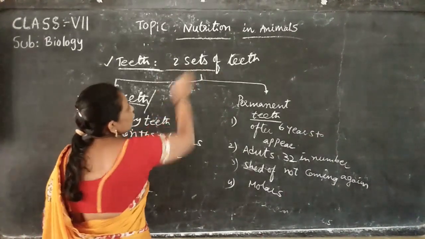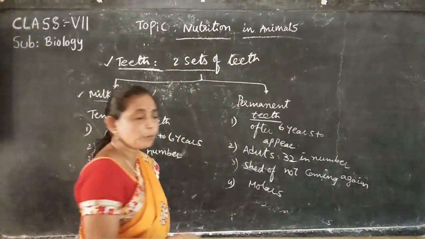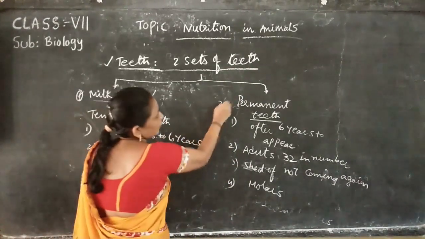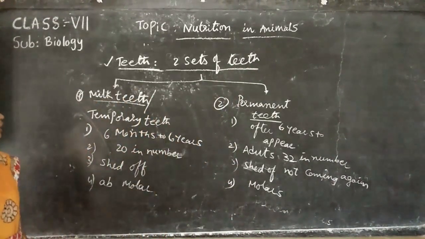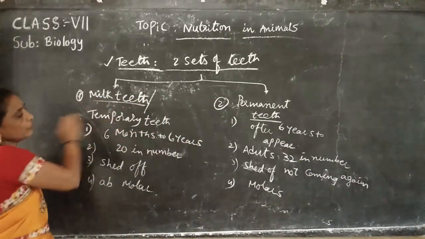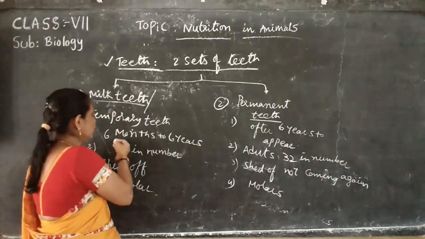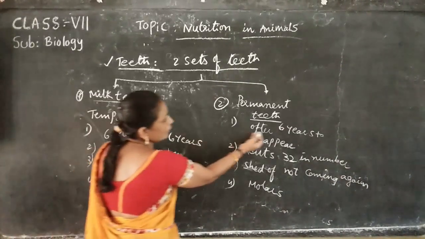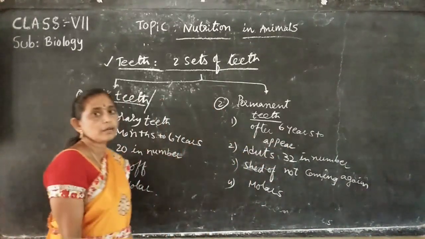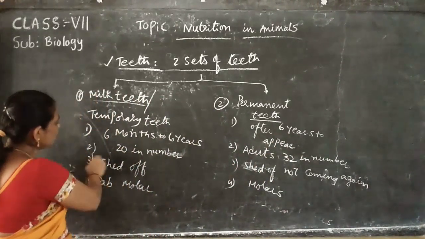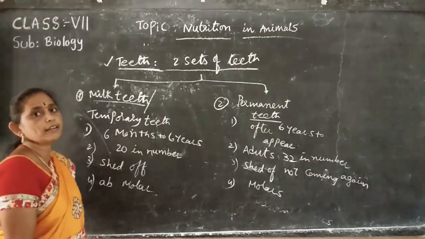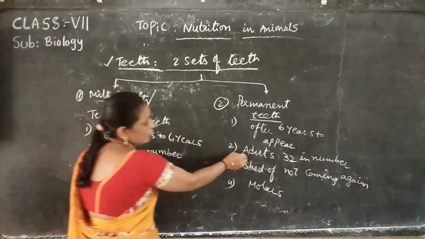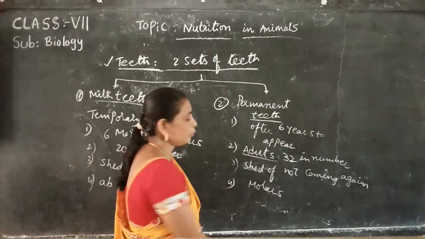There are two sets of teeth present in the human lifetime. They are milk teeth and permanent teeth. Milk teeth, otherwise called temporary teeth, appear from 6 months to 6 years. But permanent teeth appear after 6 years. Next, milk teeth are 20 in number. Children contain 20 teeth, but adults contain 32 teeth.